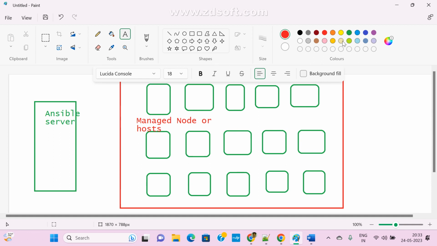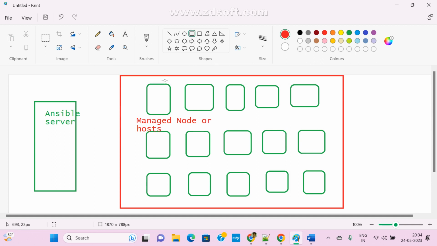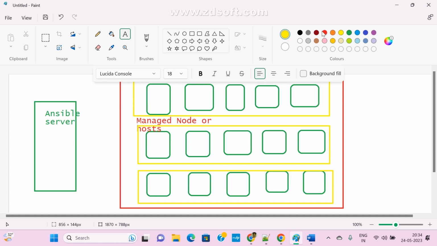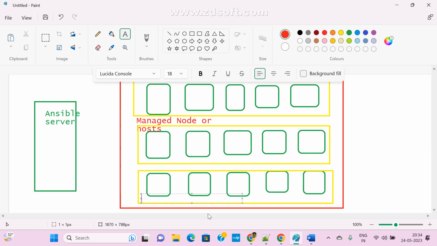So these are the application servers, these are the web servers, and these are the DB servers, DB hosts or DB nodes, whatever you want.